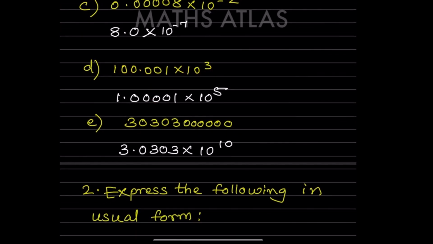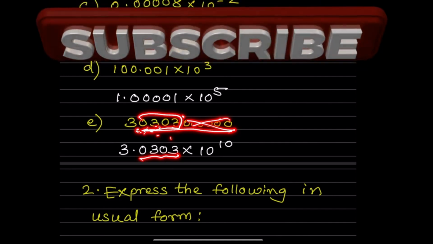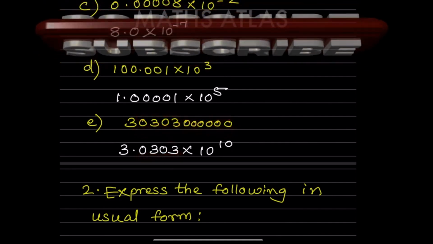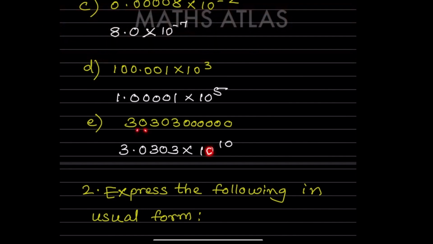Now again here, after this one, there should be a decimal point and other things will be the same. Because here are zeros, we are just going to write it here: 3.0303, that should be here. Now when we are counting to write a power of 10, we have to count all the numbers, but when we are writing, we would not like these zeros. So 3.0303, but when we are counting for the power of 10, we count the total digits: 1, 2, 3, 4, 5, 6, 7, 8, 9 and 10. So we are going in this way, and now we will say into 10 raised to 10.